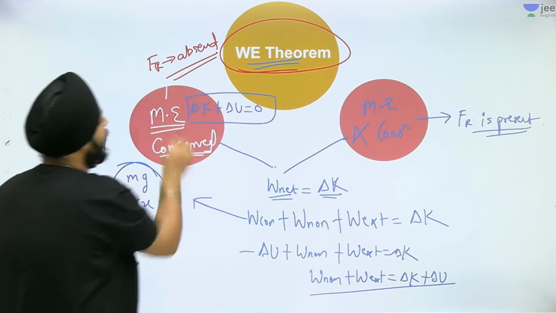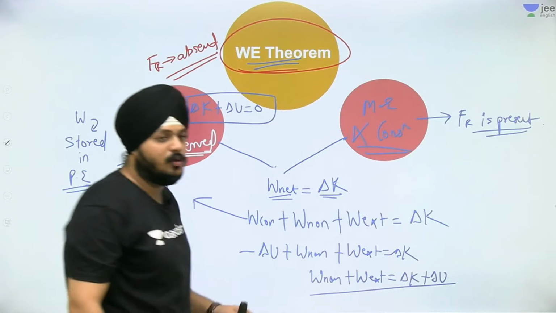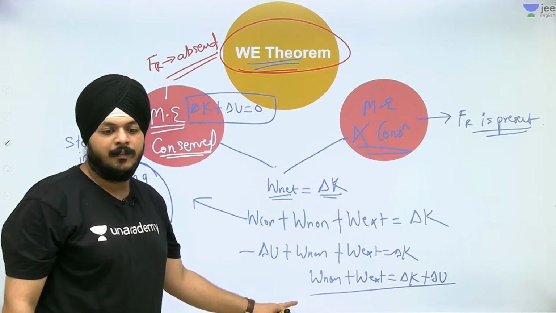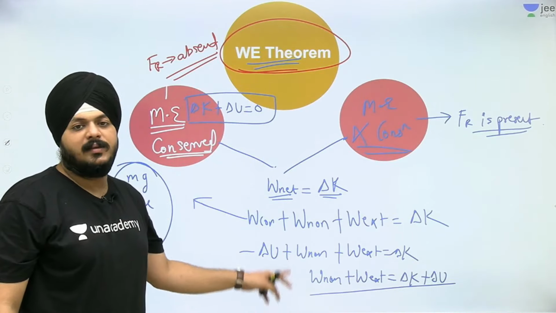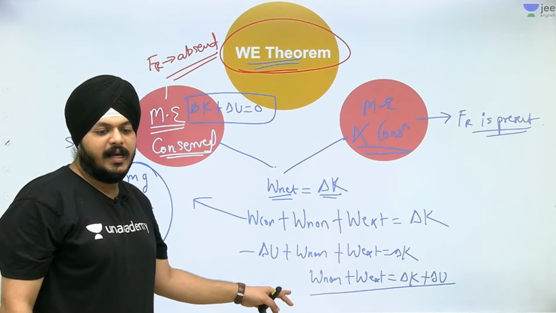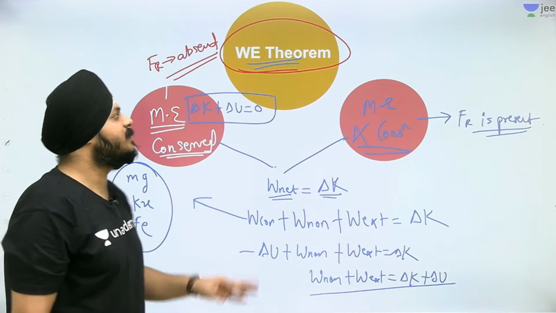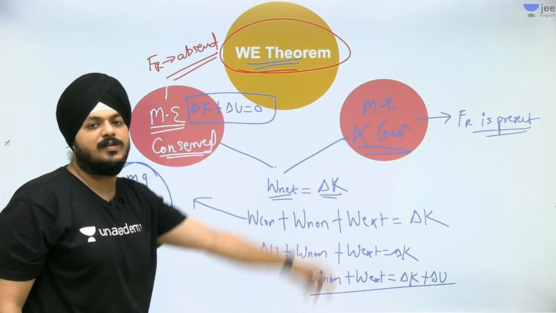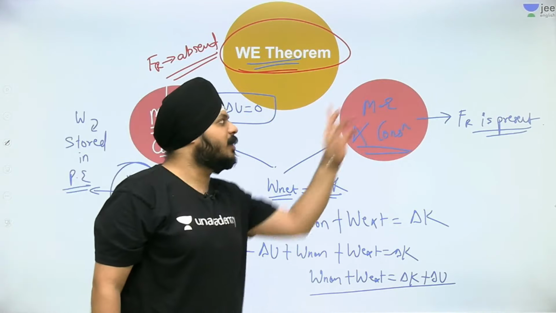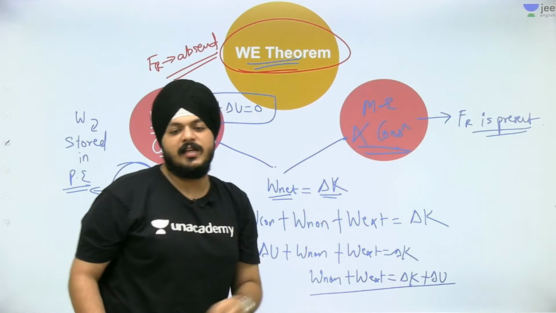If friction is present, mechanical energy is not conserved. So we have to remember this formula only. If mechanical energy is conserved, friction is absent, external force is absent, it means delta K plus delta U is 0. If mechanical energy is not conserved, it means that friction is present.